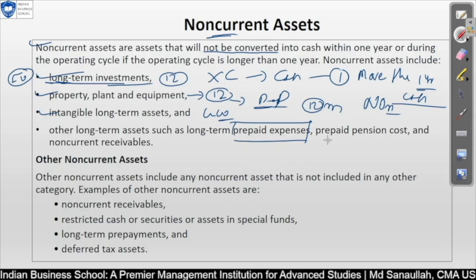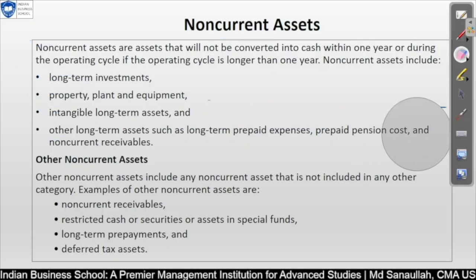As I was discussing, prepaid pension cost: basically we have paid to the employee in advance, but we would need to pay later on. Since we have paid in advance, that will be on our asset side. Non-current receivable: anything we are going to receive after more than 365 days or so will be your non-current receivable. Now we will discuss some other non-current assets.